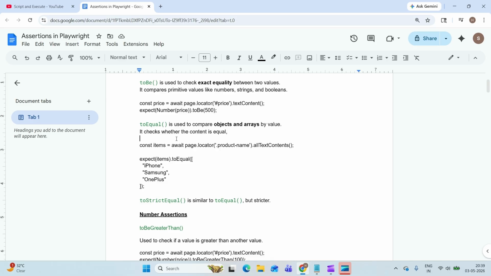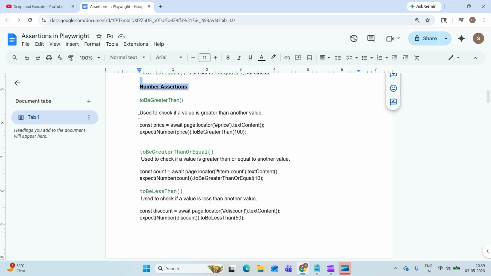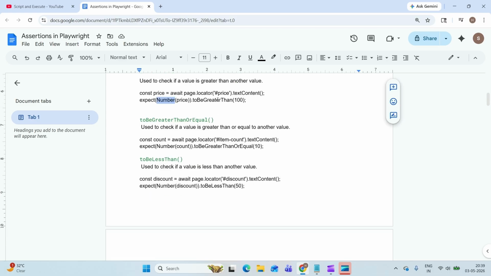Next is number assertions. The first one is toBeGreaterThan. It is used to check if a value is greater than another value. Like when you're fetching the value from the application and you want to compare whether the value is greater than 100 or greater than any number, then go for toBeGreaterThan. Here I'm using Number to convert this price into a number, so that it will compare properly and we will not get any error.